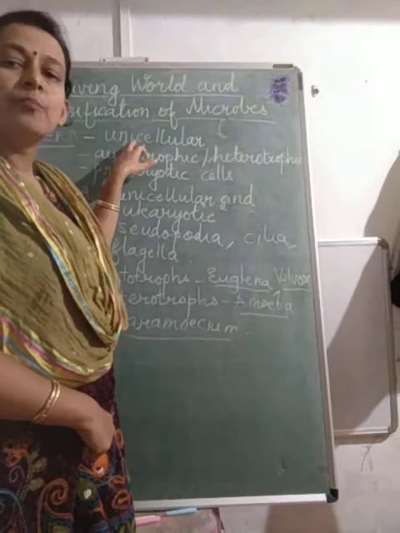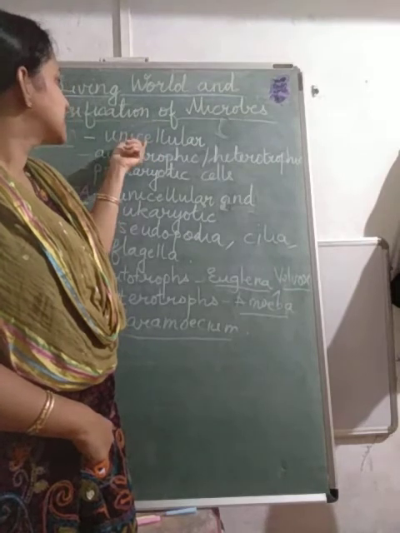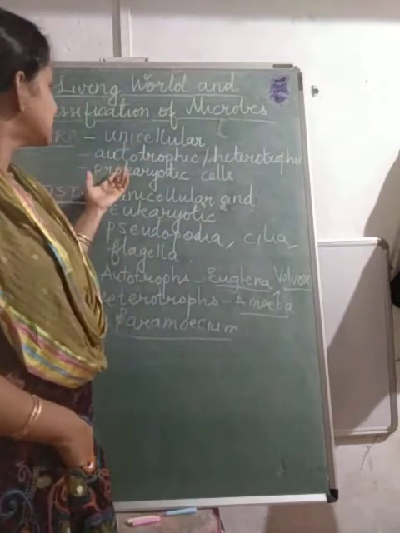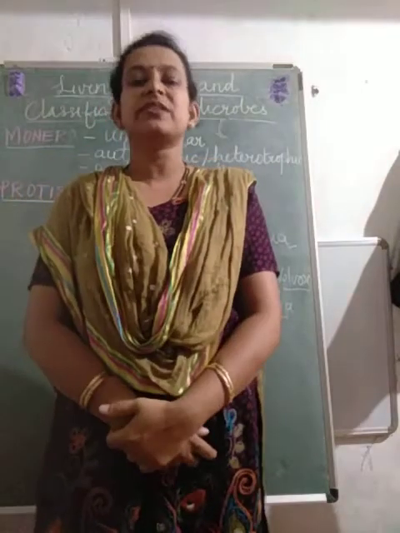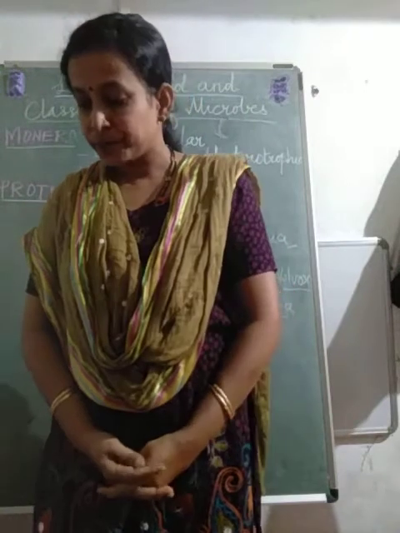Then the complexity of the organism. They are simple because they are unicellular organisms. The third thing is the mode of nutrition. The mode of nutrition for them is either autotrophic or heterotrophic.